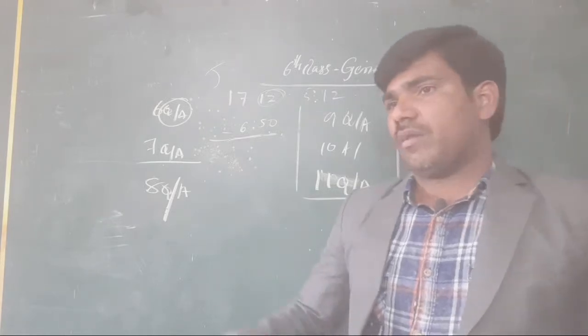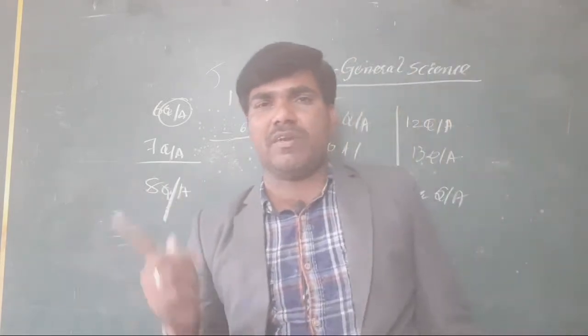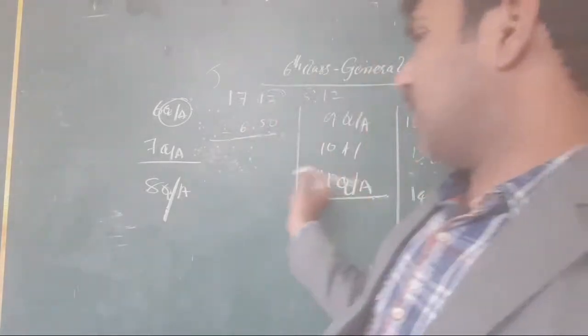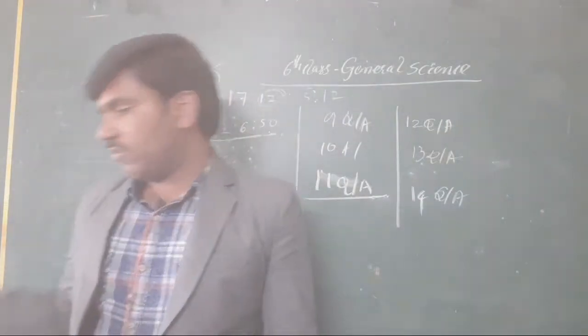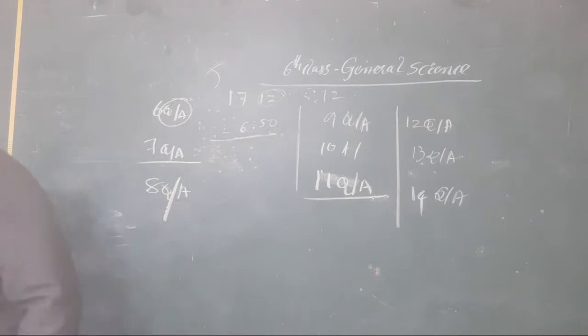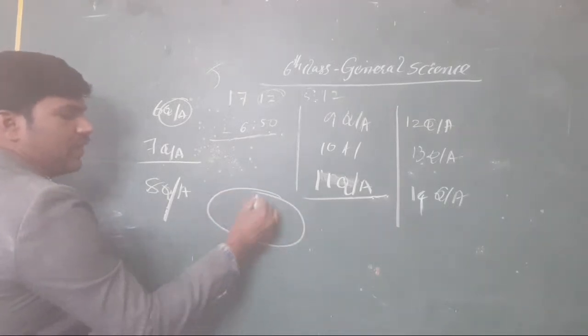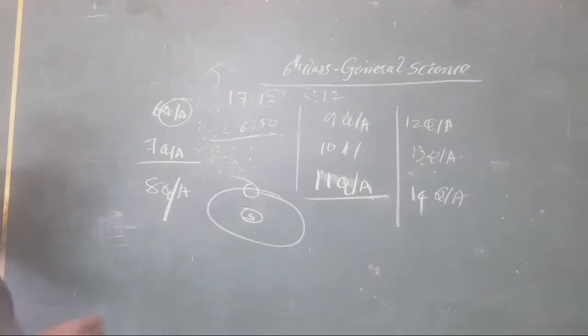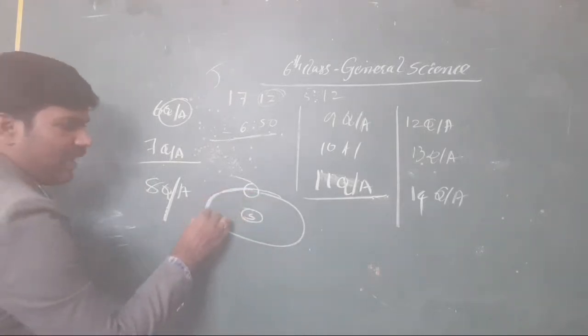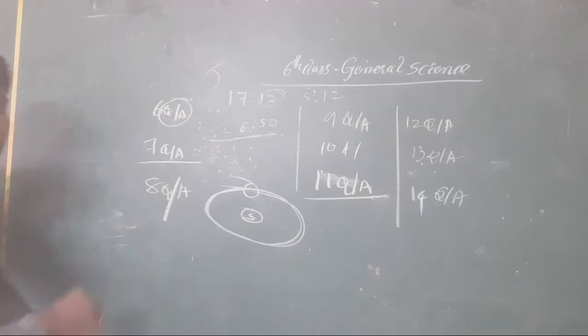You know this very well, we already discussed it. This is only the diagram. There is the sun and the earth. Earth is always revolving around the sun in this particular elliptical orbit.